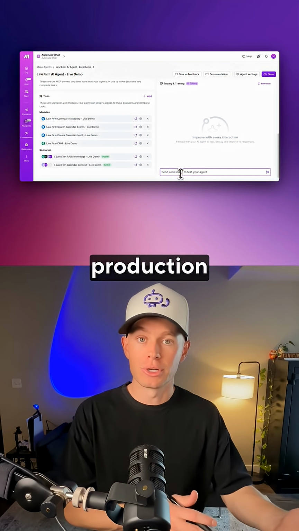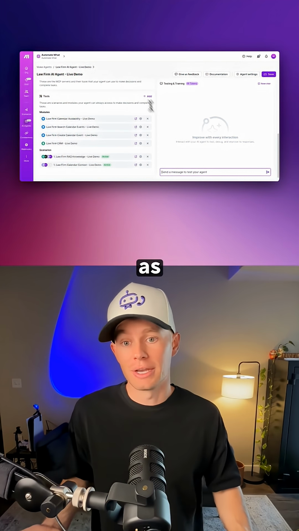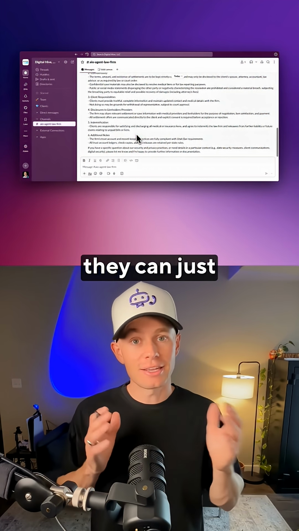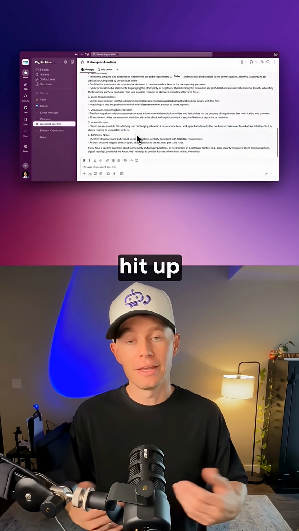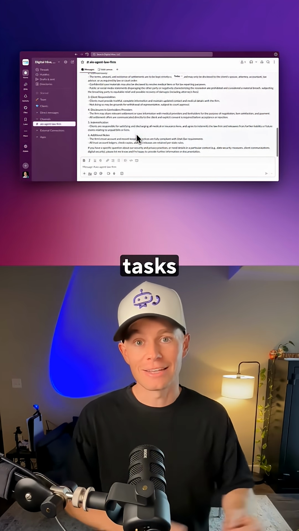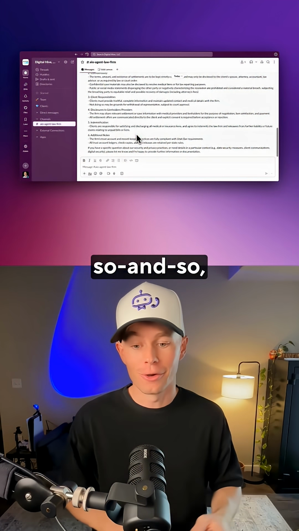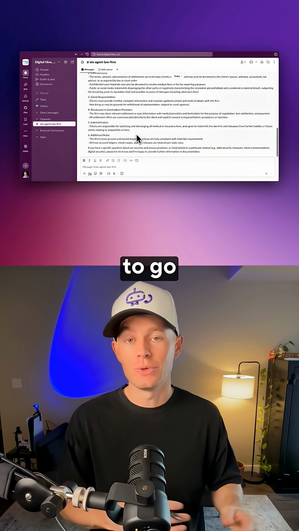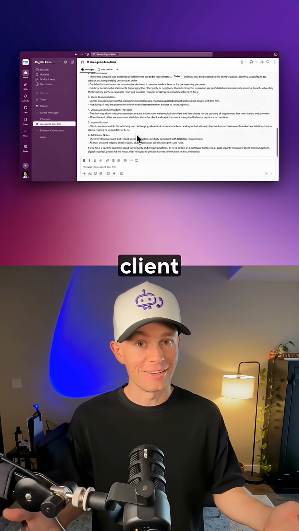The results are quality, the results are consistent. Now I can move it into production and hook it up to a tool such as Slack, for example. So me or anyone on my team in my business, they can just stay within Slack all day long and hit up my AI agent. They can ask any questions, they can delegate tasks such as draft an email to so-and-so, or schedule a 30-minute call with Mark for tomorrow at 1 p.m. to go over his most recent client, stuff like that.